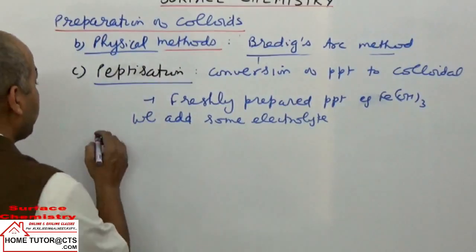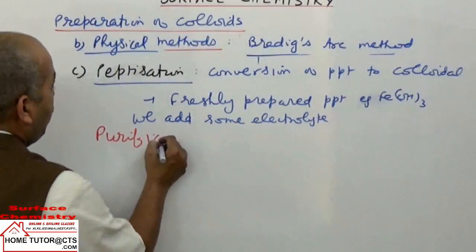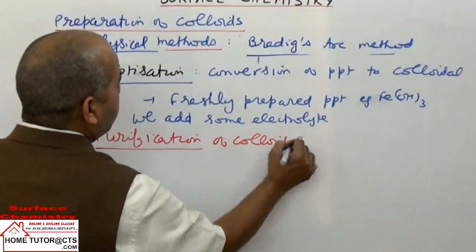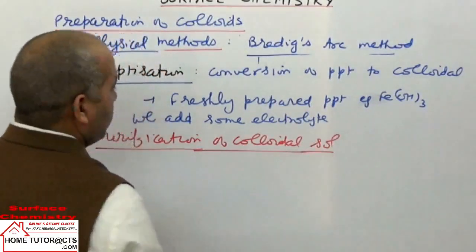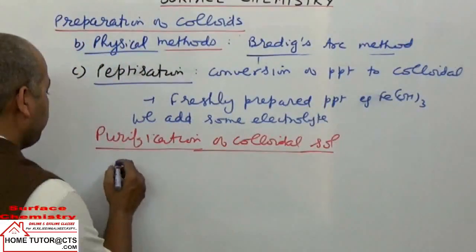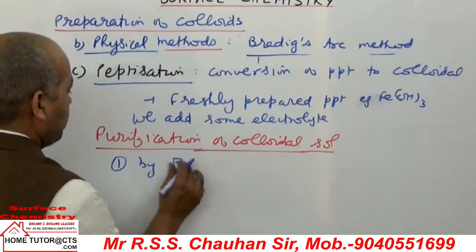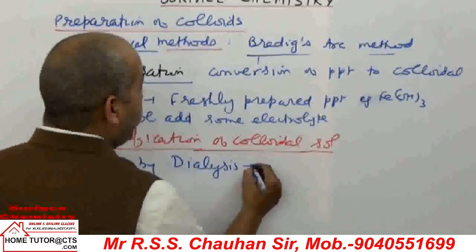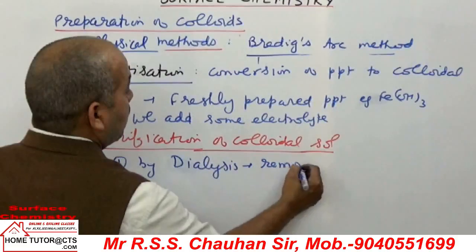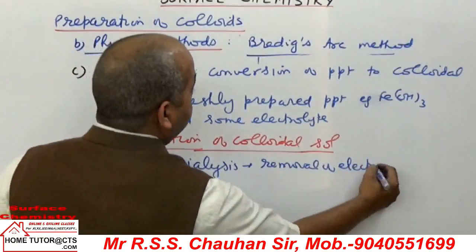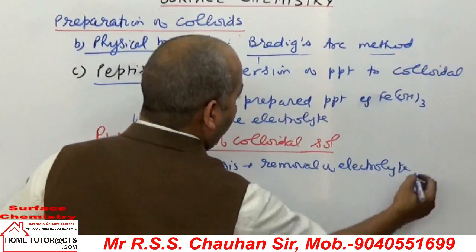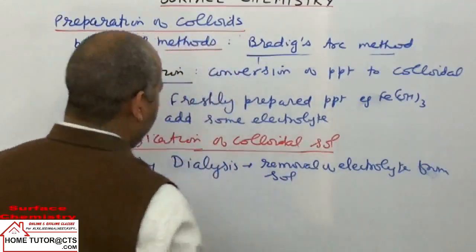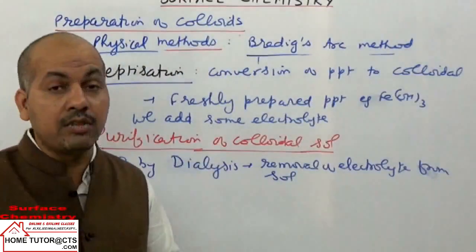Now we can take purification of sols or colloidal sols. It is done by the method of dialysis. What is dialysis? It is removal of electrolyte from the sol. This method of removal of electrolyte from the sol is called the method of dialysis.